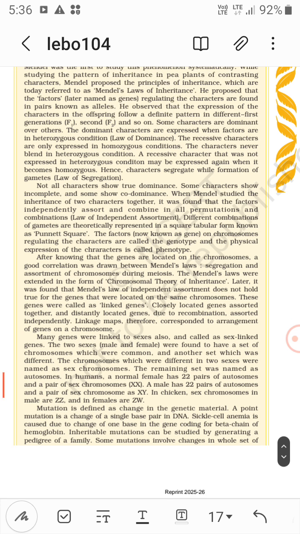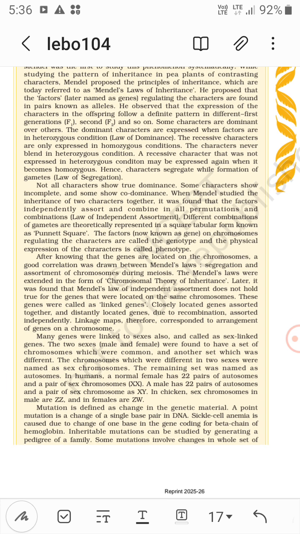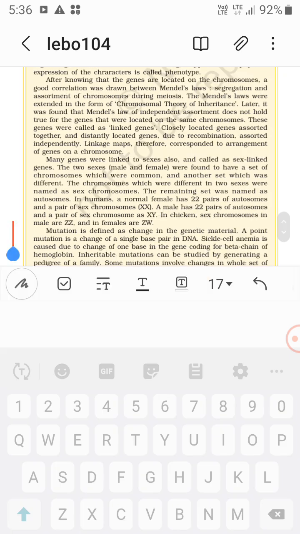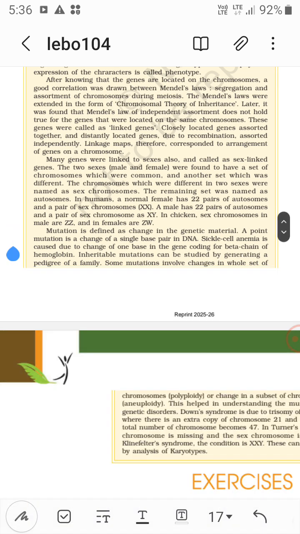The recessive characters are only expressed in homozygous condition. It means the recessive character can only express in small t small t, not in capital T small t, where capital T is dominant. So this is a recessive character.